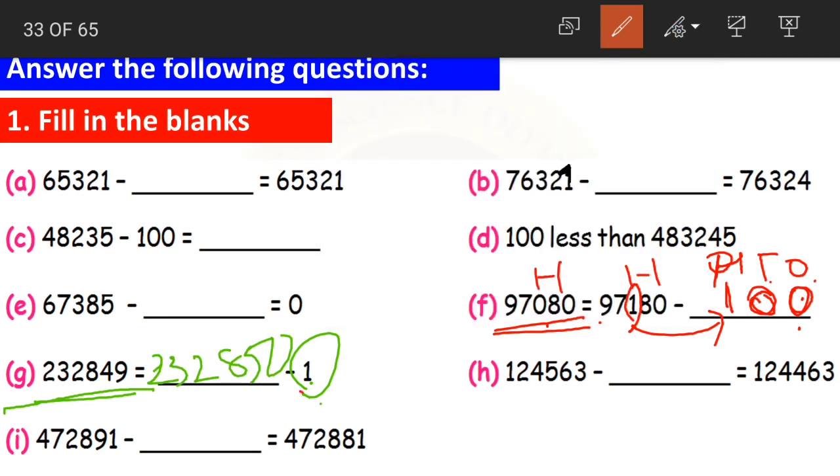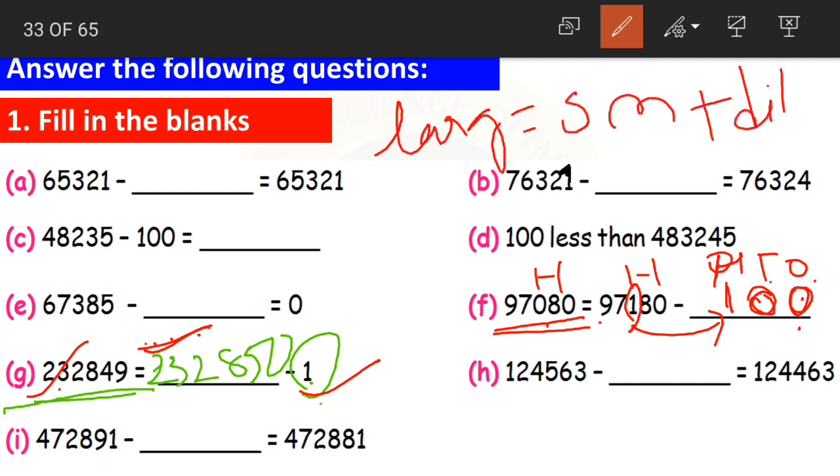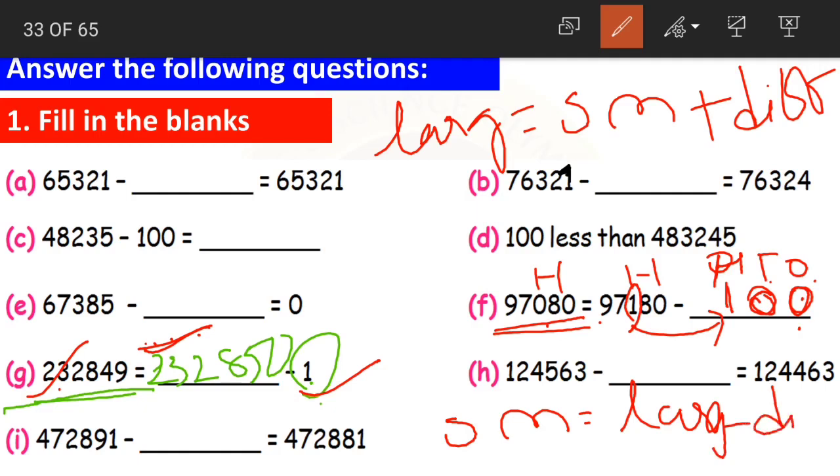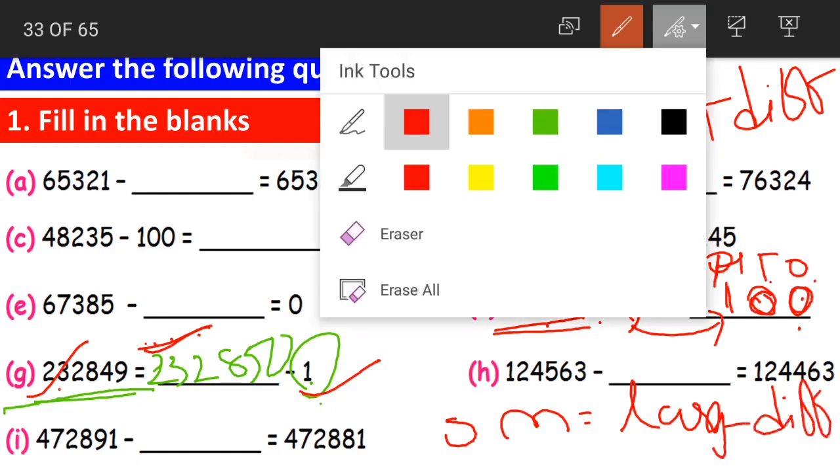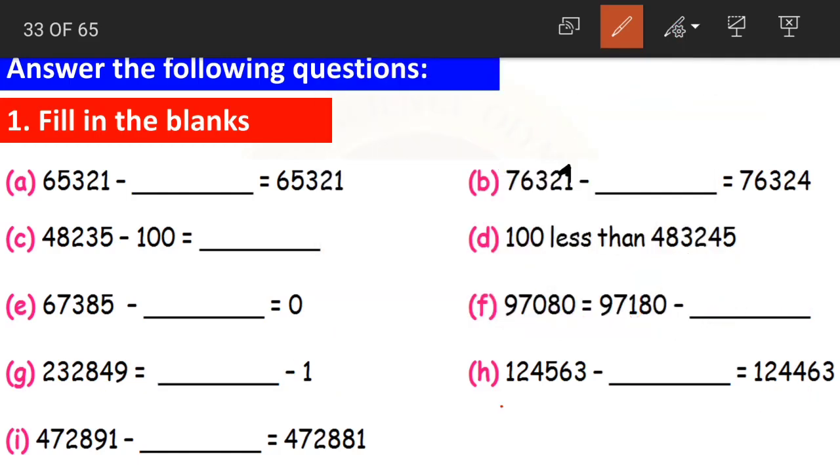How did we find out? We have the smaller number and the difference here. We needed to find out the larger number. Larger number is equal to what? Smaller number plus difference. And how to find out the smaller number? Smaller number is larger number minus difference. Yes, clear?